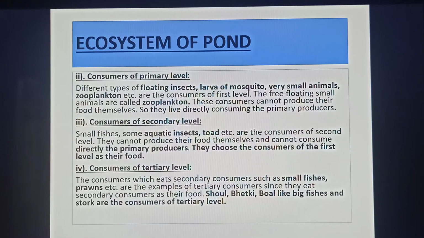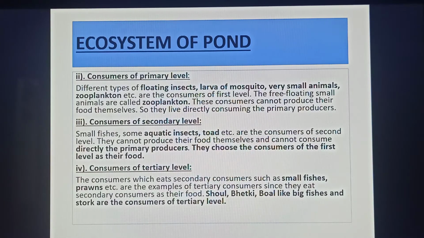The next component of a pond ecosystem is the consumer of the second level. Small fishes, some aquatic insects, toads, etc., are the consumers of the second level. They cannot produce their food themselves and cannot directly consume the primary producers. They choose the consumers of the first level as their food, and this is why they are the secondary level of consumers.